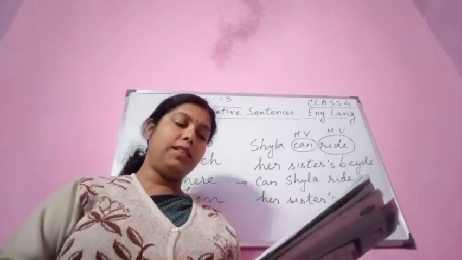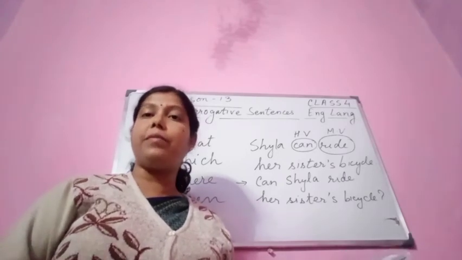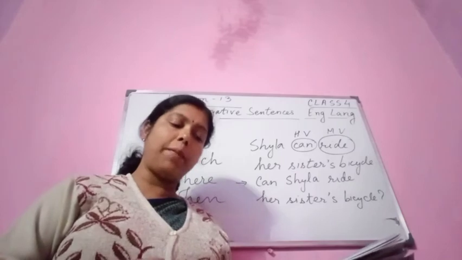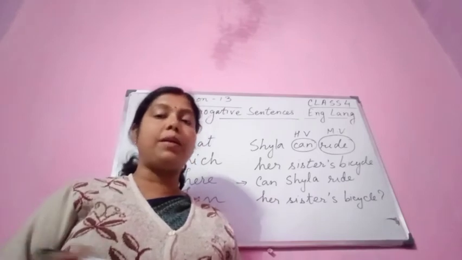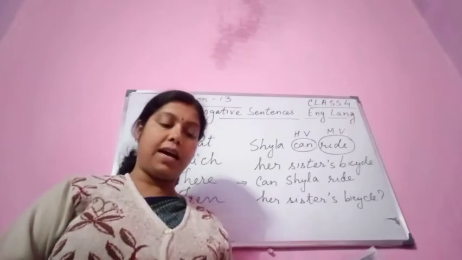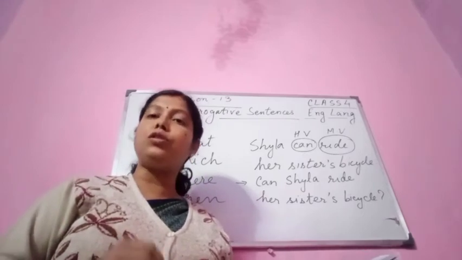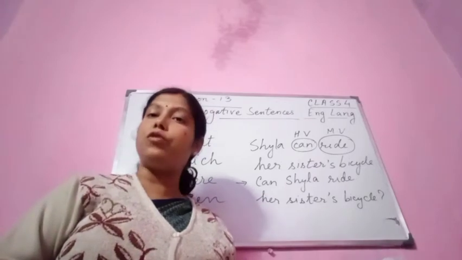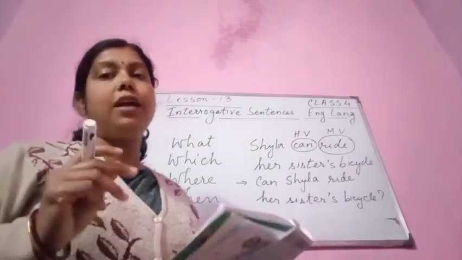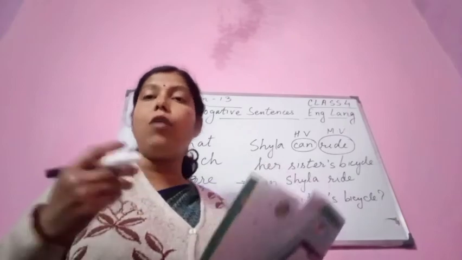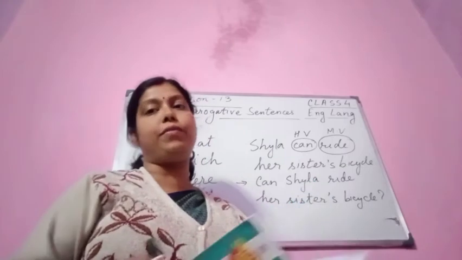They play with a football. This is the statement. We have to frame a question. Do they play with a football? This is in the present tense, and it is a plural sentence because the subject is they. So here we are going to use do. Do they play with a football? Children, these are minute things you have to keep in mind when framing questions. Once we do exercise A, it will be clear to you.